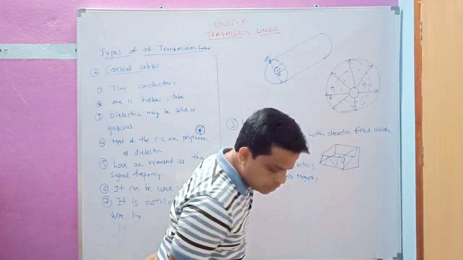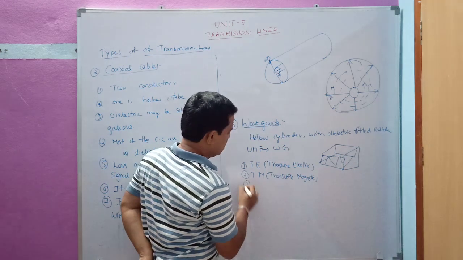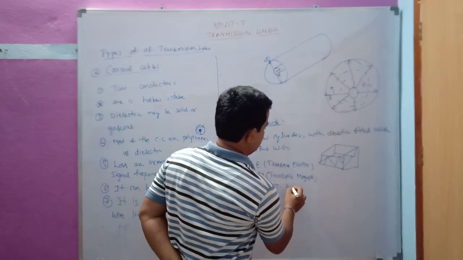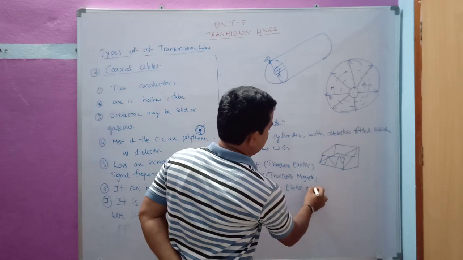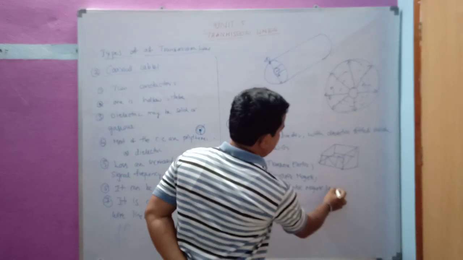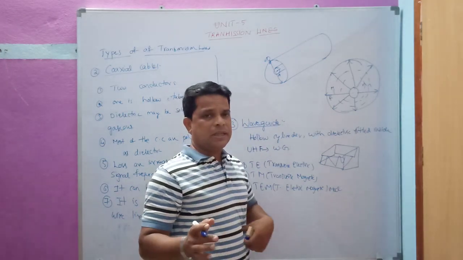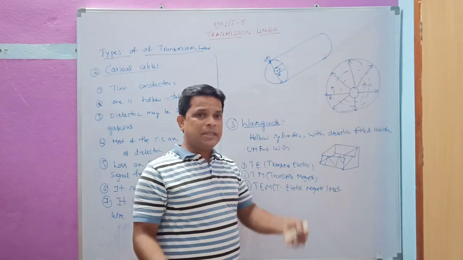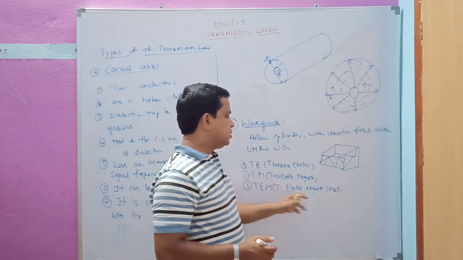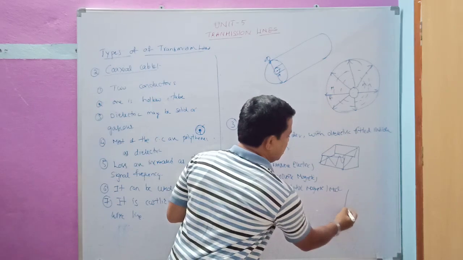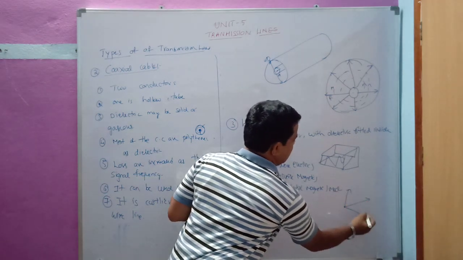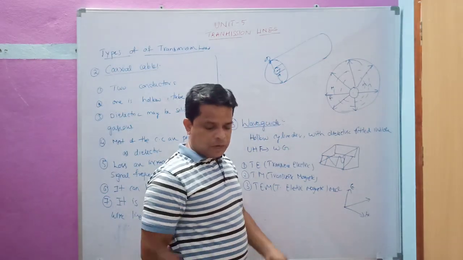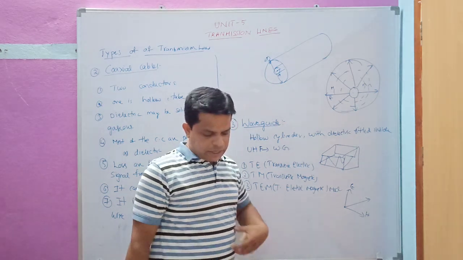TEM mode, generally used in the coaxial cable, is the transverse electromagnetic mode, where both the electric and magnetic fields are transverse. Generally this TEM mode is used either in open wire type lines or in open free space, where the electric field and magnetic field are perpendicular to the direction of propagation. At those places we are going to use the TEM mode.